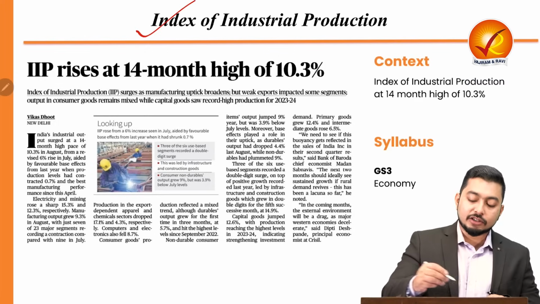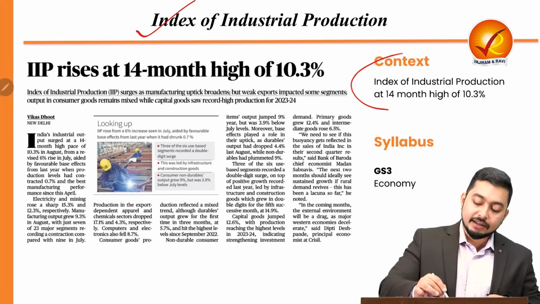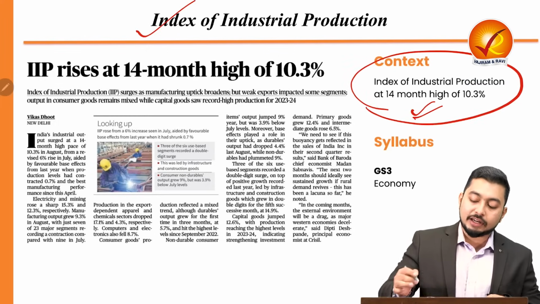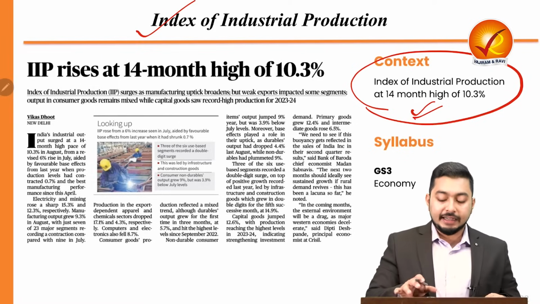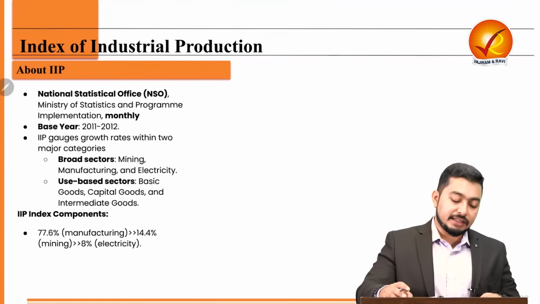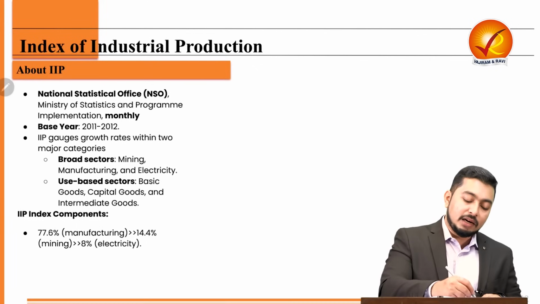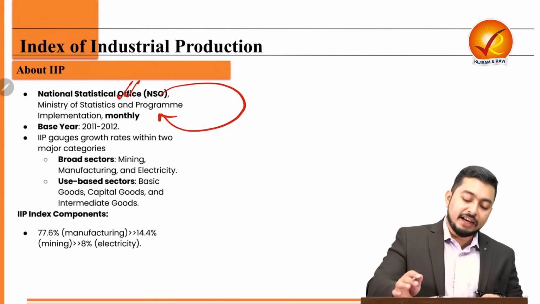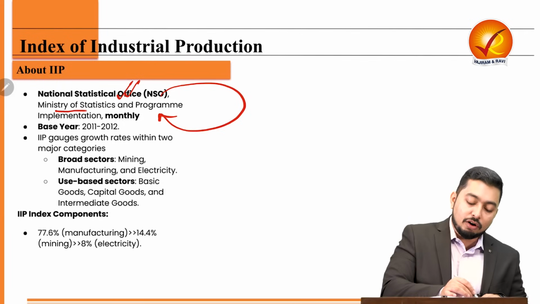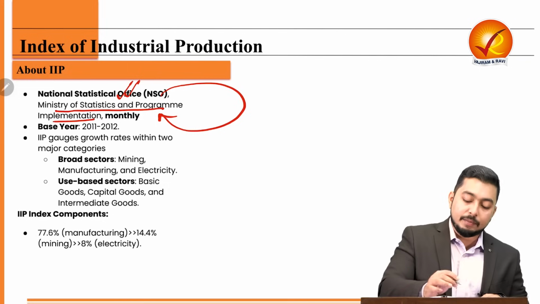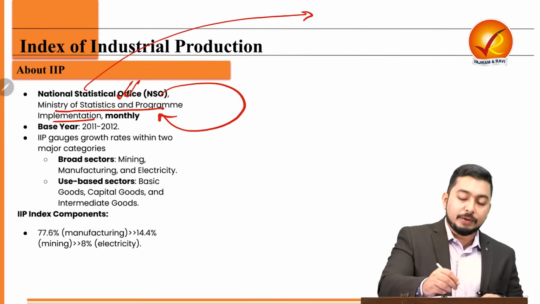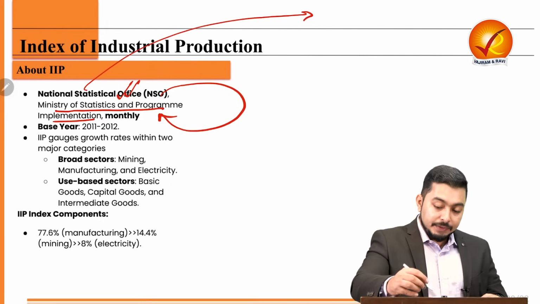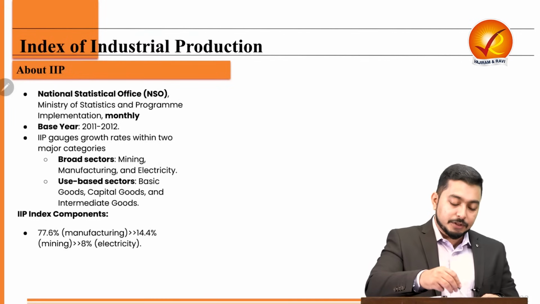Let's look at the index of industrial production. Why? Because it has gone to a 14-month high of 10.3%, and this pertains to your GS3 economics. Now it is compiled by the National Statistical Office, which is under MOSPI, that is the Ministry of Statistics and Program Implementation. They can become very good prelim pointers. They can become individual options in your prelims.